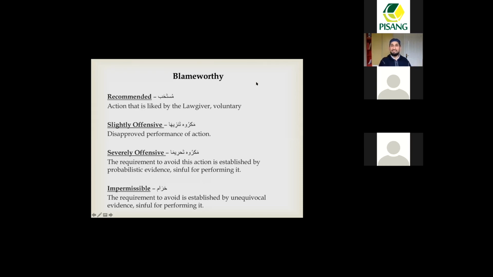Question. What would haram be the opposite of? Fard. Fard. Yeah. Okay. So in the scale, we've got the fard, which is the obligation to do, and then we've got haram, which is the obligation to avoid.